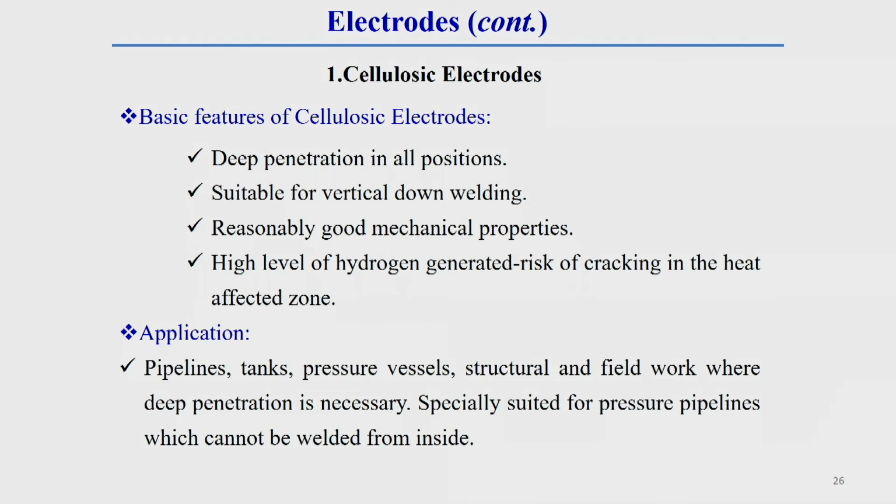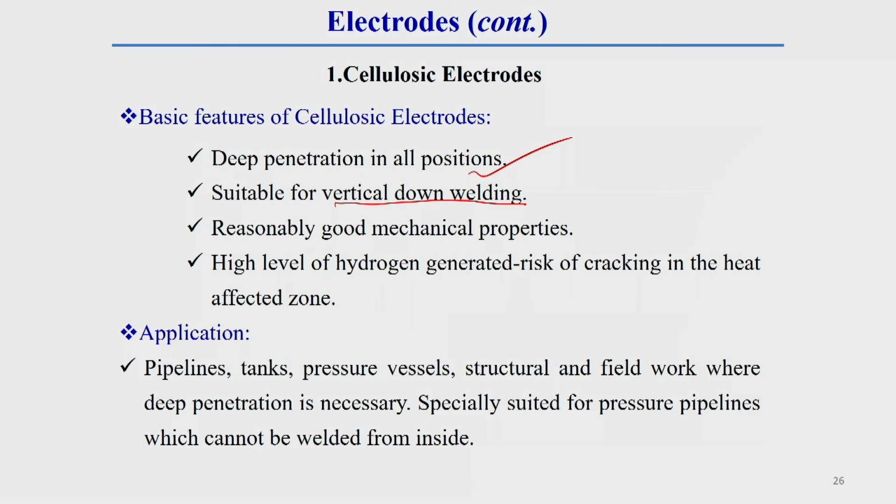But here you will see this is the basic feature of the cellulosic electrode. What is the basic feature? By using the cellulosic electrode, you can get deep penetration in all positions. This type of electrode is more suitable for vertical downhand welding. Vertical downhand means like this, vertically in a downward direction, and horizontal means like this.